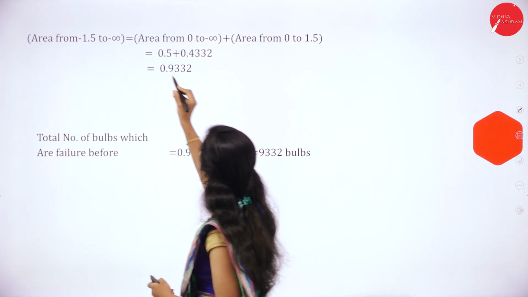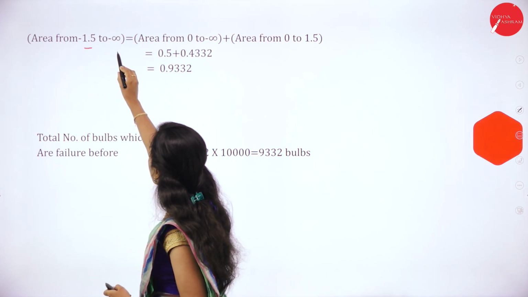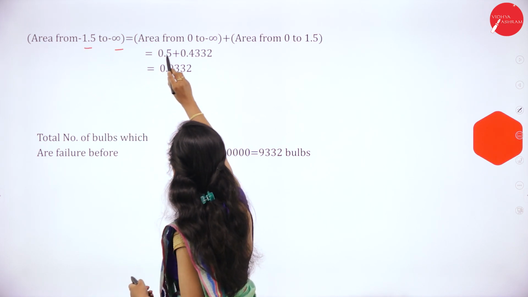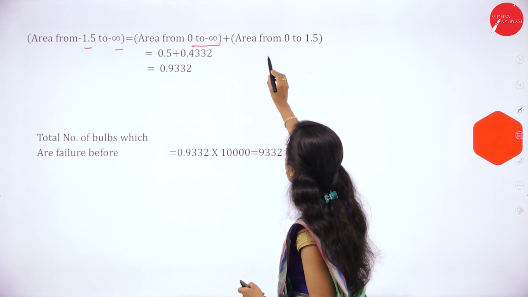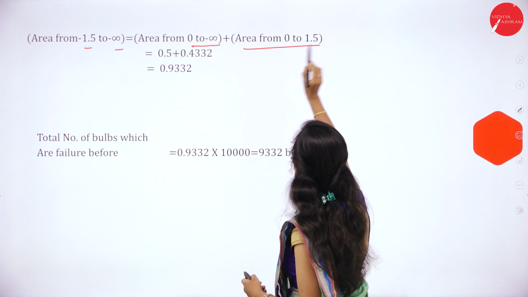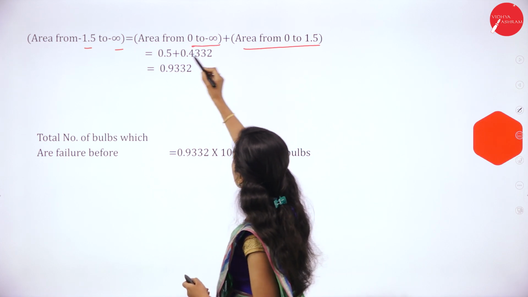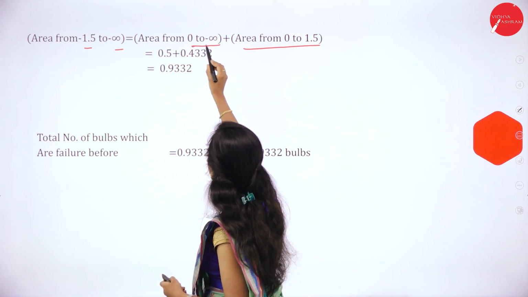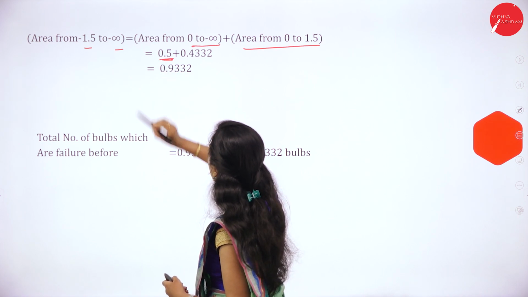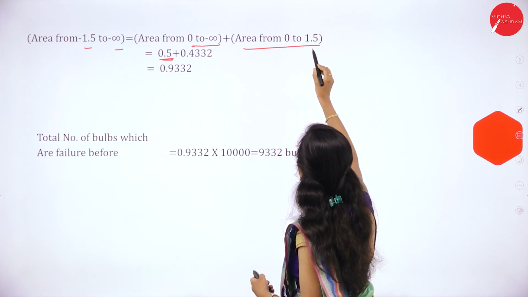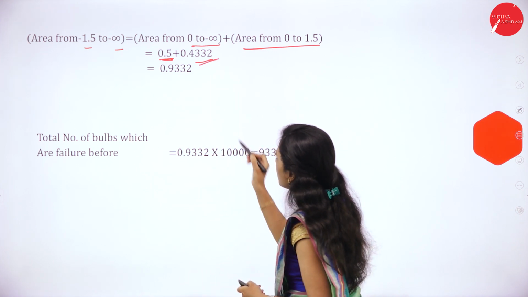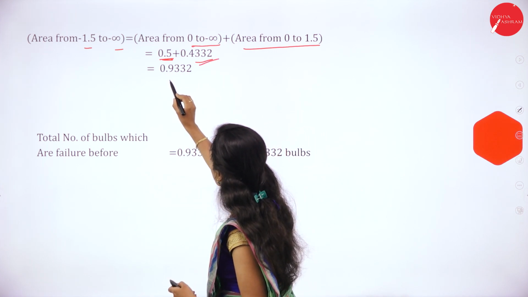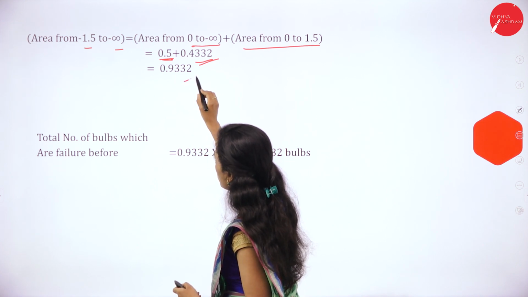See, area from 1.5 to minus infinity, it is area from 0 to minus infinity plus area from 0 to 1.5. So area from 0 to minus infinity it is 0.5. Then area from 0 to 1.5 it is 0.4332. If we add these two, we will get 0.9332.